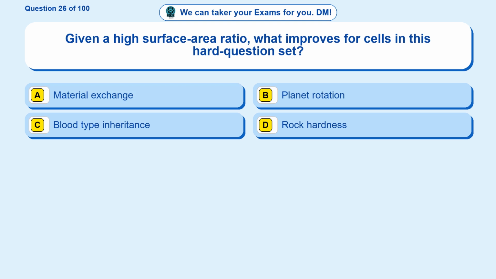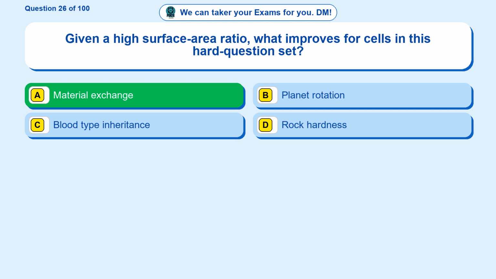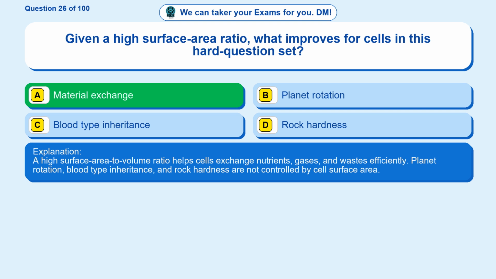Question 26. Given a high surface area ratio, what improves for cells in this hard question set? Option A, material exchange. Option B, planet rotation. Option C, blood type inheritance. Option D, rock hardness. The correct answer is option A. Material exchange. A high surface area to volume ratio helps cells exchange nutrients, gases, and wastes efficiently. Planet rotation, blood type inheritance, and rock hardness are not controlled by cell surface area.